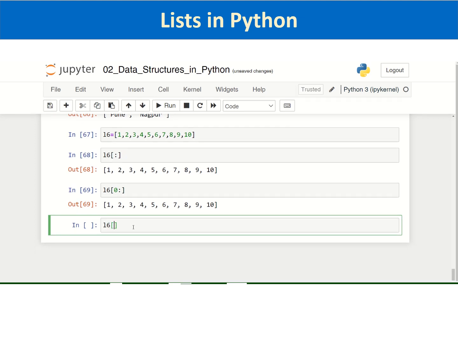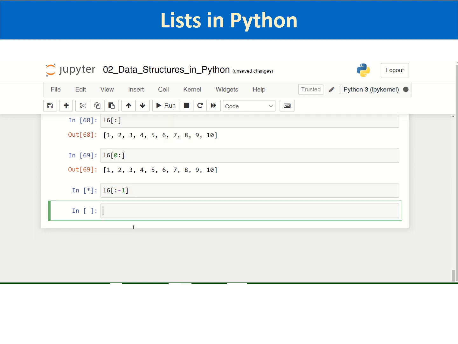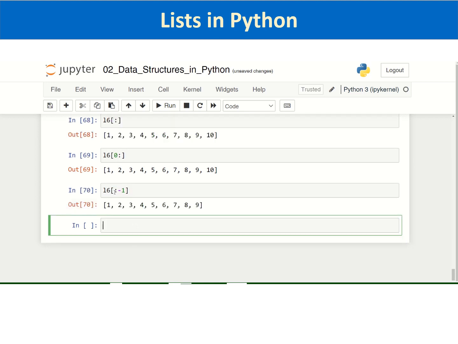If you are not specifying the starting index and you specify the last index, which is -1, excluding the last, because the ending index is exclusive, it will slice up to the last element excluding the last element.